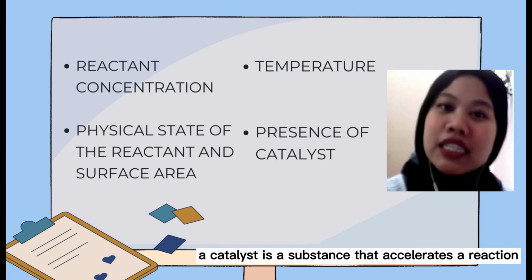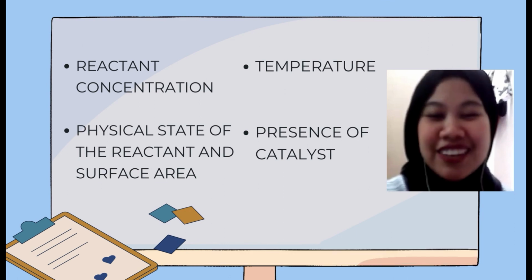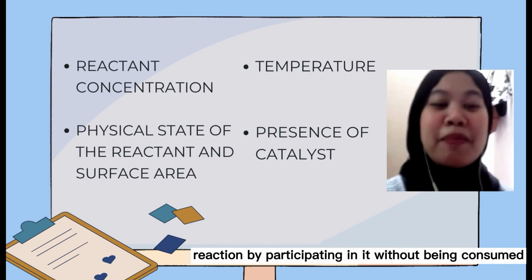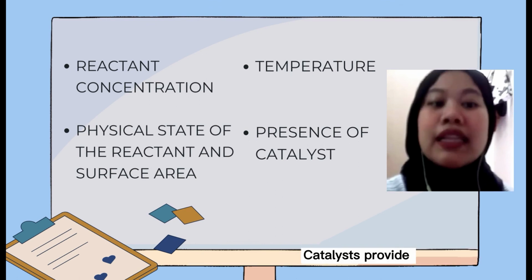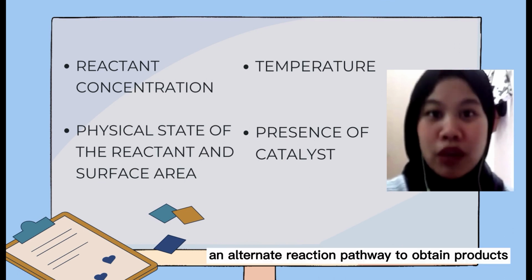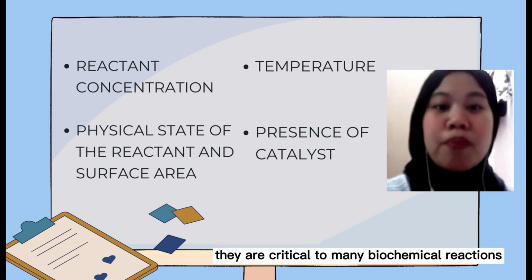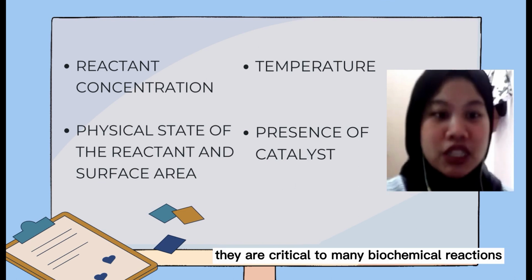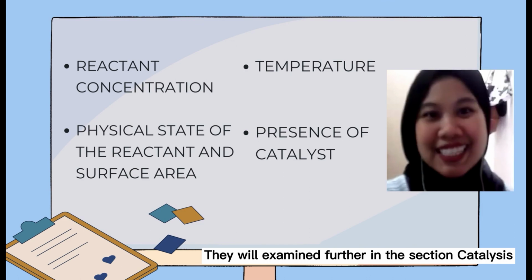A catalyst is a substance that accelerates a reaction by participating in it without being consumed. Catalysts provide an alternate reaction pathway to obtain products. They are critical to many biochemical reactions. We will examine them further in the section on catalysts.